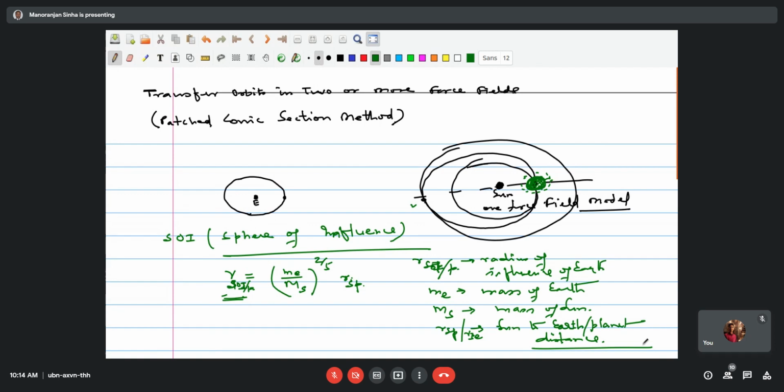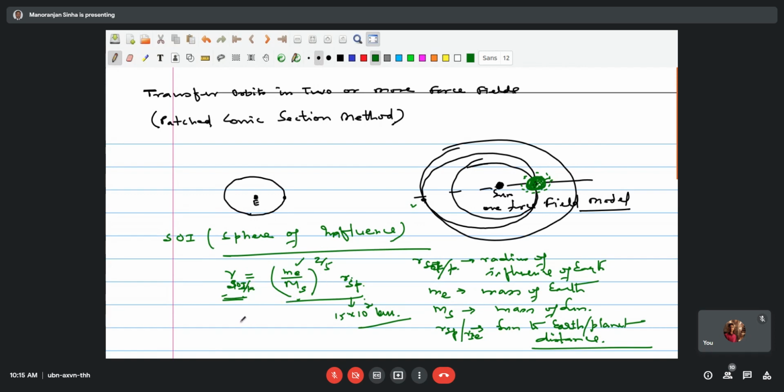So using the mass of the Earth and the Sun, and R_SP in the case of the Sun-Earth system being around 15 crore kilometers, 10 to the power 8 kilometers, the radius of the sphere of influence will be given by this relationship. By putting in the mass of the Earth and mass of the Sun, this can be solved.